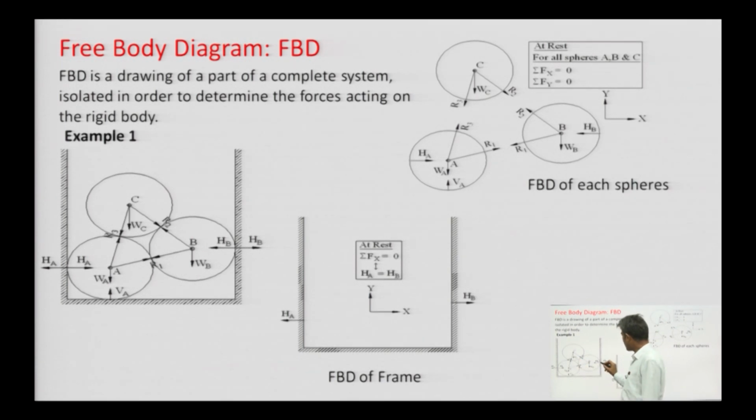How many contact points are here? This one contact point 1, this one contact point 2, this one contact point 3, this one contact point 4 and this one contact point 5. Five contact points are here.